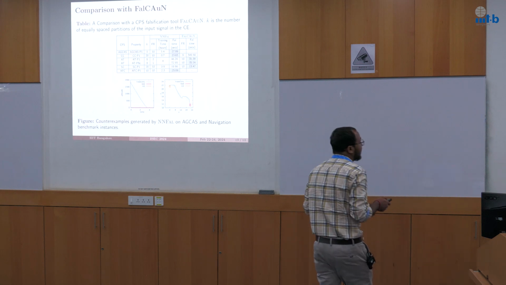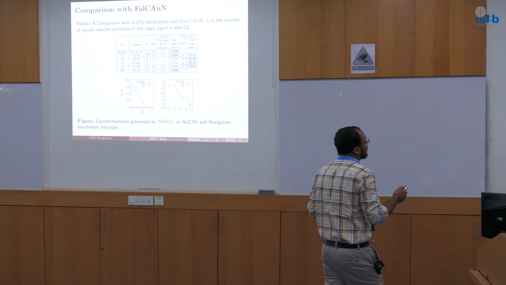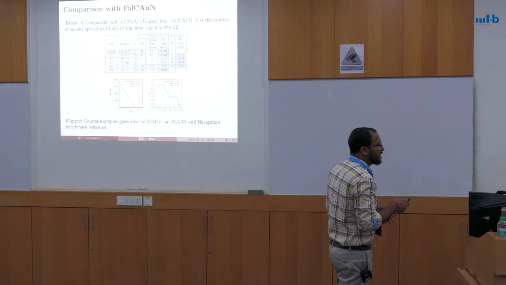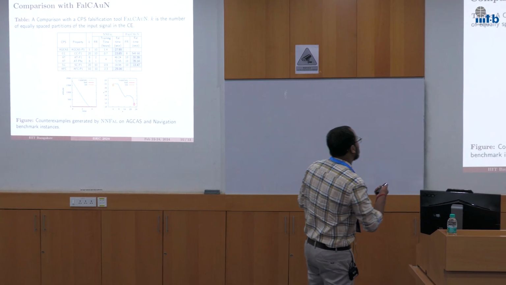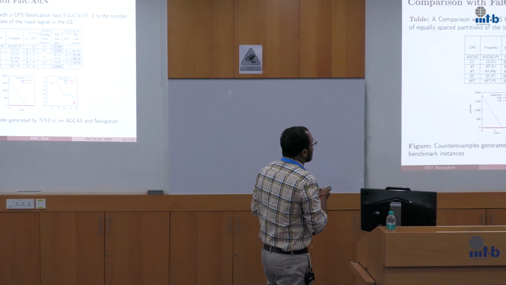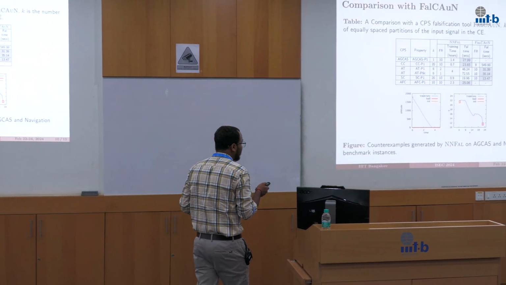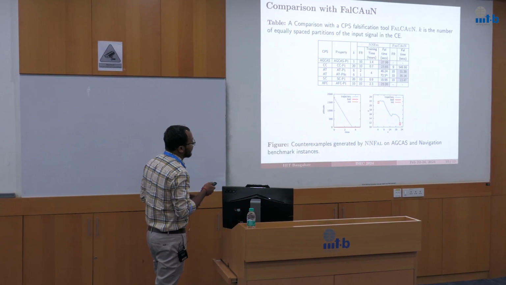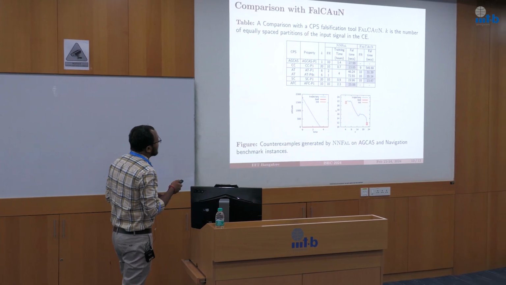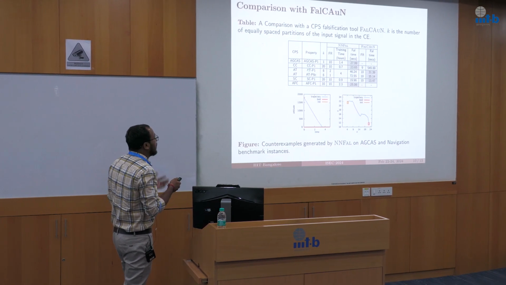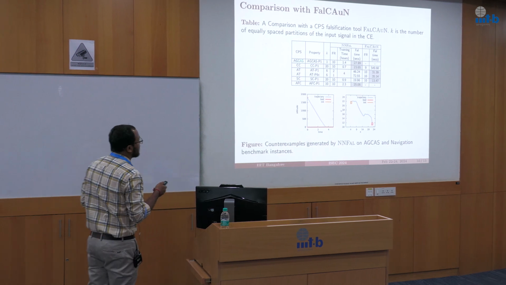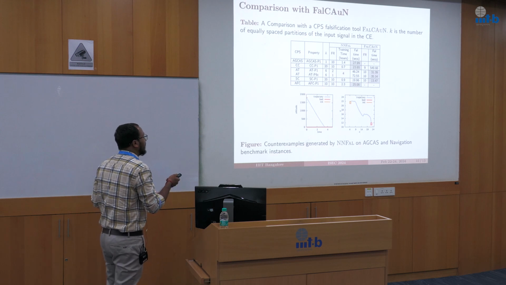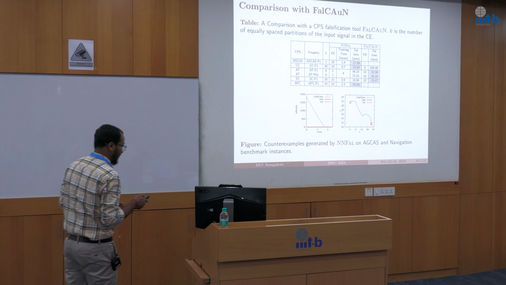Okay, this is another table. Here we compared our framework with Falcon. Falcon is another falsification tool which takes only Simulink models. That's why we compared and saw results for only Simulink models. From this table, we can say that Falcon is capable of falsifying the instance set in much less time compared to our framework, but our framework is capable of falsifying a variety of falsification instances. Like AGAS and AFC, our framework falsifies with falsification rate 10, where Falcon cannot decide about the model safety.